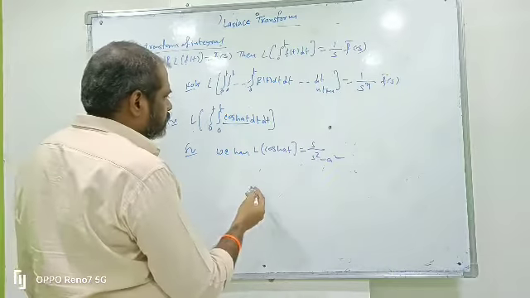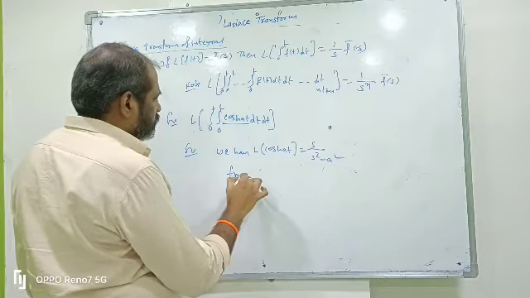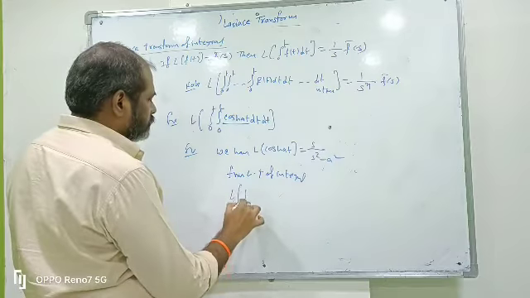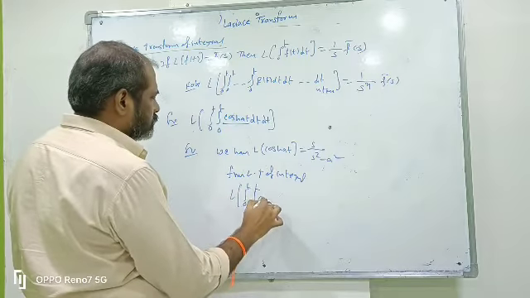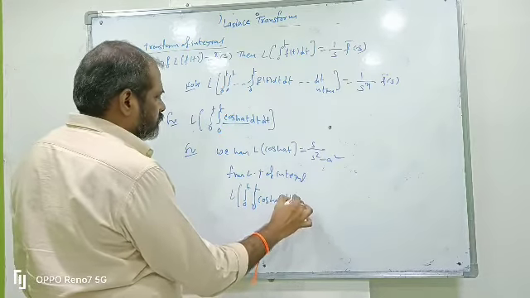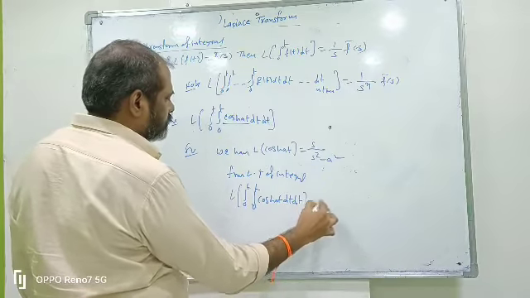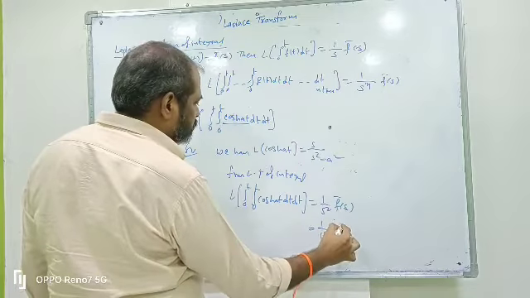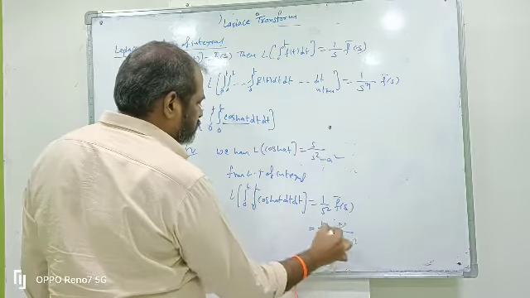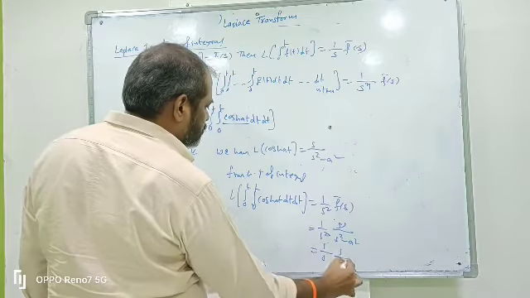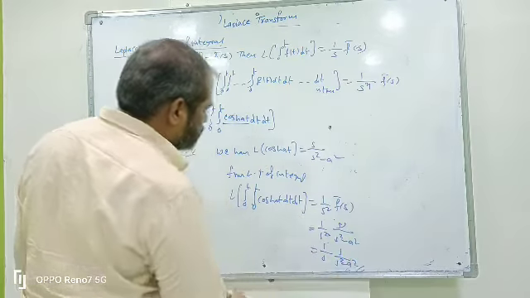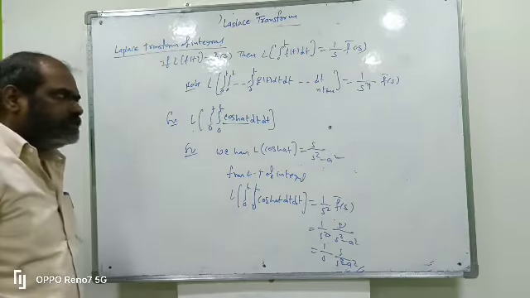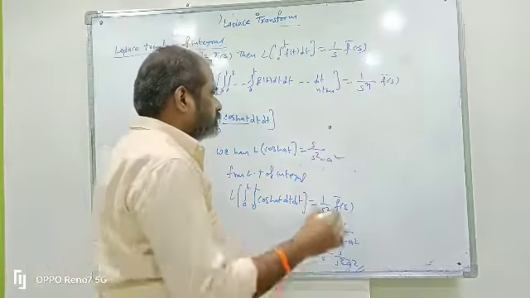From the Laplace transform of integrals, L of integral 0 to t of cos at dt dt, 2 times, means 1 by s square into f bar of s. So 1 by s square into s by s square plus a square. One s cancels, giving 1 by s into s square plus a square. This is the answer for that question. Integrals are also applied together with division by t and multiplication by t.